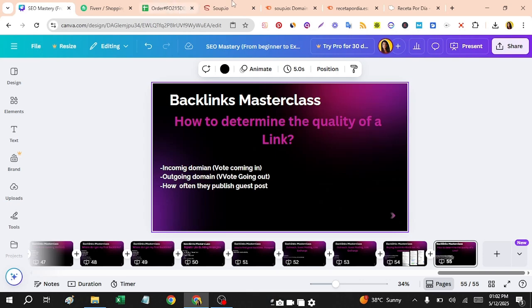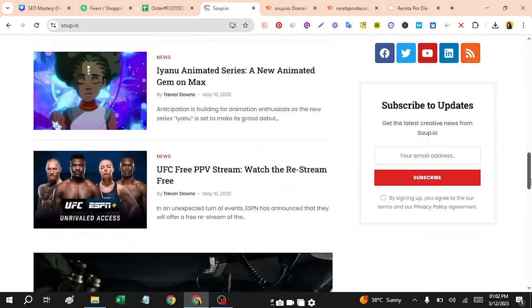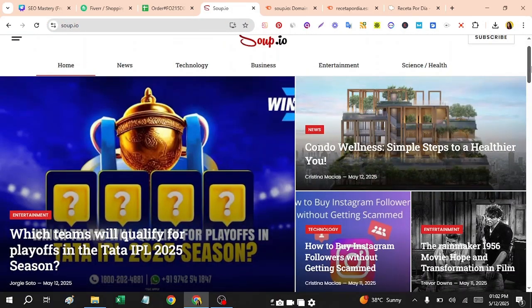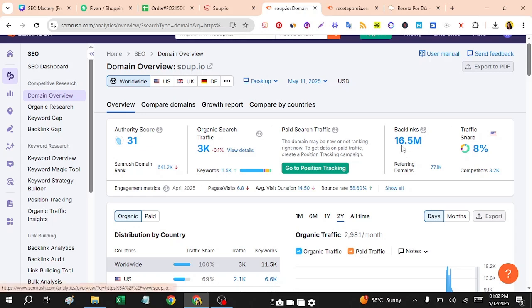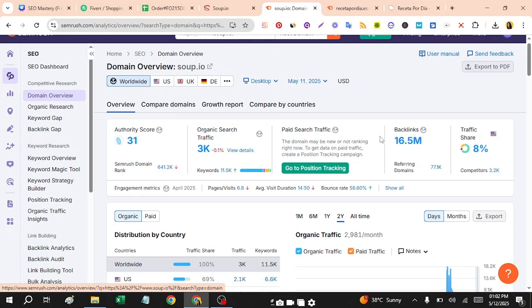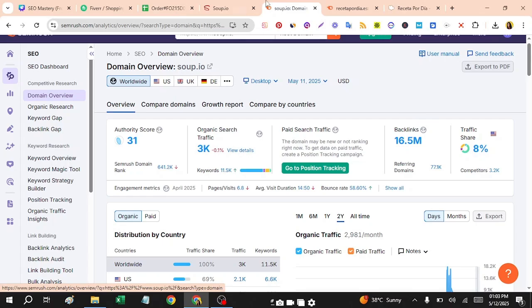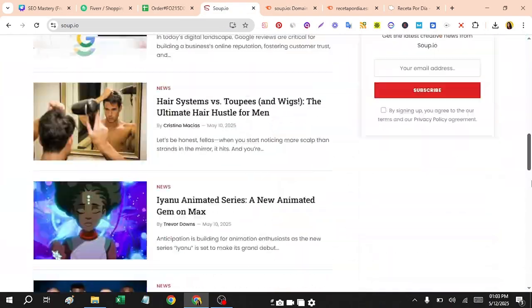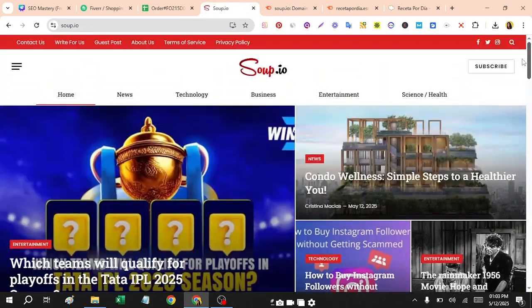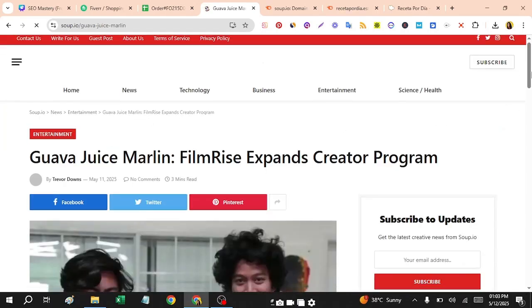Look, let's say this is a site, soup.io. If this site has a little bit of traffic, and then you see a lot of backlinks, here you can see 16.5 million backlinks, it means this site is a big red flag, because the organic traffic is too low, 3k, and the backlinks are so many. It's like this site is just for creating backlinks. There is no informational content that seems to be value adding for the users.